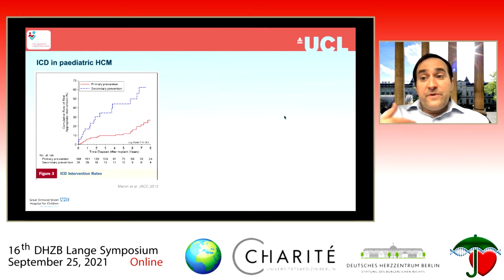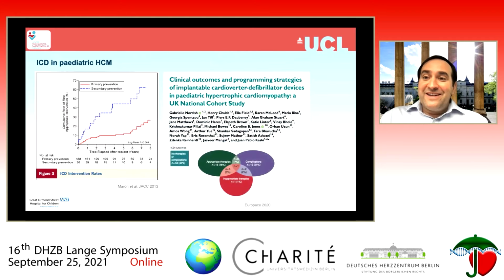But there's now increasingly available evidence to show that implantation of a primary prevention ICD is effective. It can reduce the rates of sudden cardiac death in children with hypertrophic cardiomyopathy. But this doesn't come without potential complications and risks.